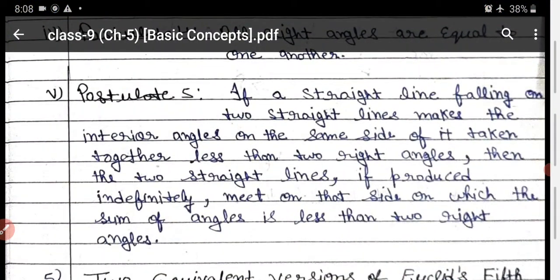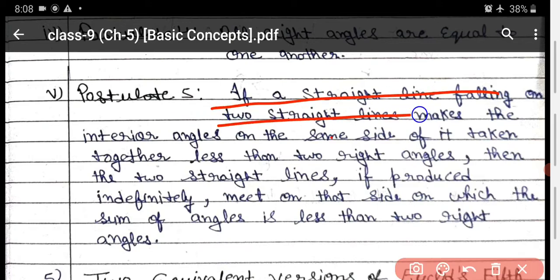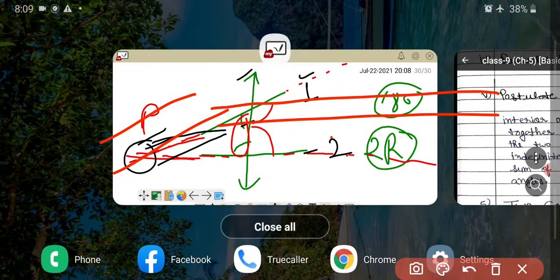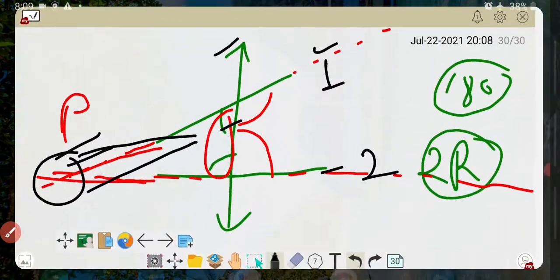If the question comes like this, state the fifth postulate, you have to write the same definition without changing a single word. It is the actual definition which is given by Euclid. If they are asking to explain the fifth postulate, then you can write the same definition in your own words also, okay? If they are asking explain or discuss the fifth postulate, then you have to write any definition which will explain the diagram in your own words. You can explain the diagram like that.